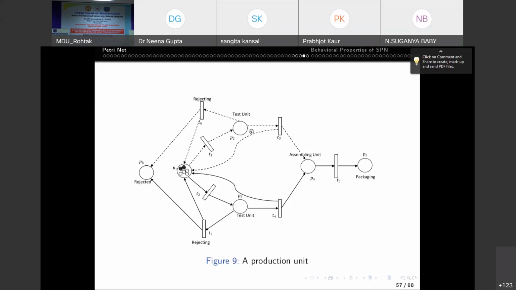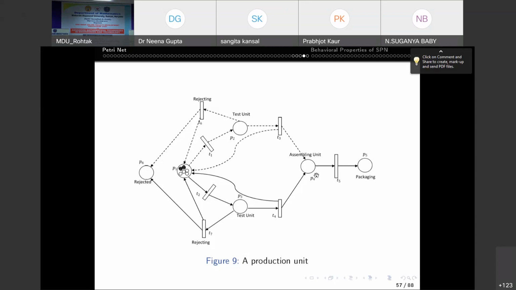And similarly for this transition also, right? So if none of the 6 parts is rejected, if every part clears the test, the final product is assembled at the place P4, the assembling unit, right?